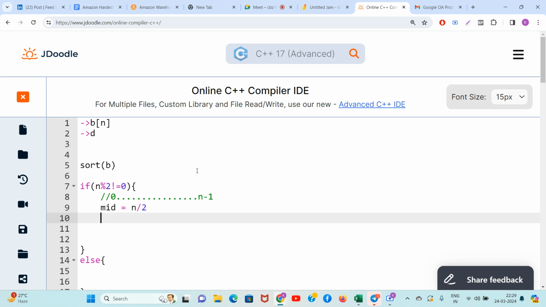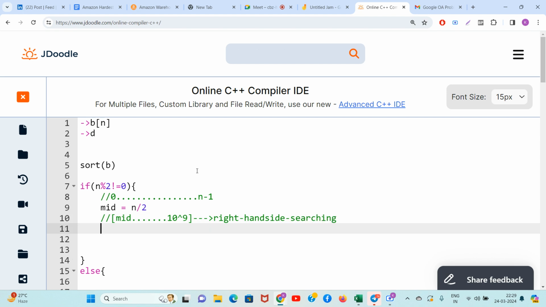Now guys, what should I do? One search I should do from mid to 10 raised to 9. Right hand side searching, guys. This is called right hand side searching. Going right, then you will start searching on the left as well. On the left also it is strictly increasing, right?